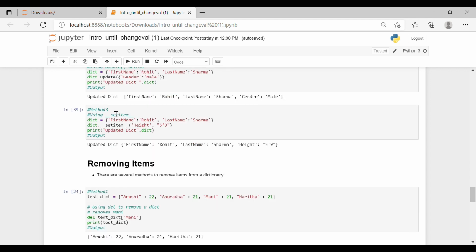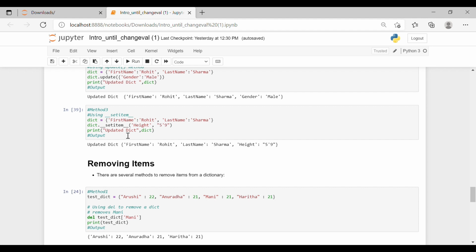This is the third method, where we will be using set item. An item is also a pair of key and value. So our dict is our dictionary where first name is Rohit and last name is Sharma. Now we'll use the set item method, and this is what we want to add, a new entrant in our dictionary, which is height is 5'9".